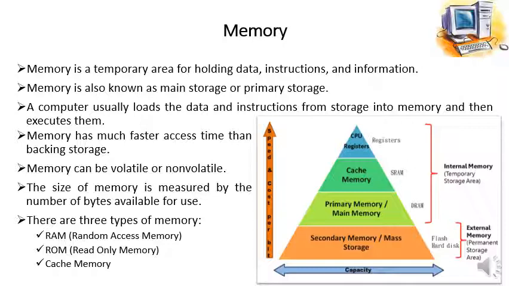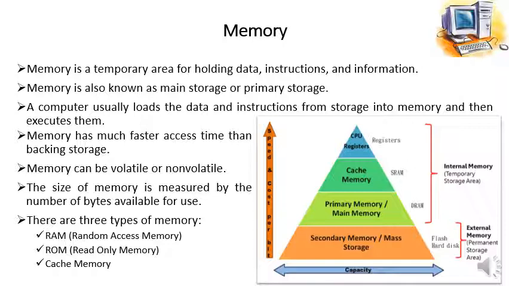Here it is shown that the secondary memory or mass storage, its capacity is higher as compared to the primary memory, cache memory and CPU registers, but its speed is less as compared to main memory, primary memory, cache memory and CPU registers.